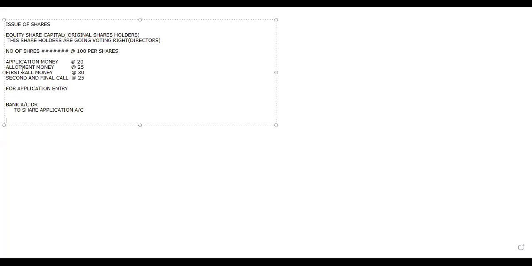Then how do we show it, madam? Capital is coming, so how are we going to show it? Every receiving entry is going to attach with one due entry. So what is that due entry? Here, this is how we are going to write: share application account debit to share capital account.